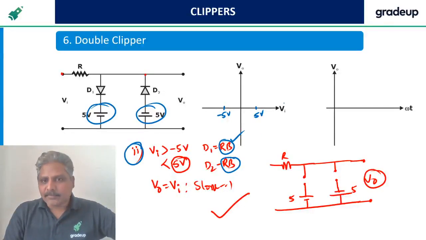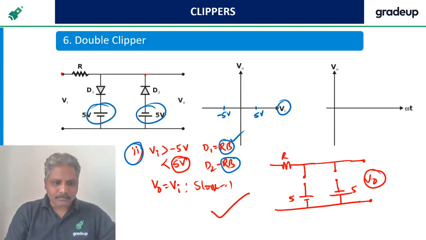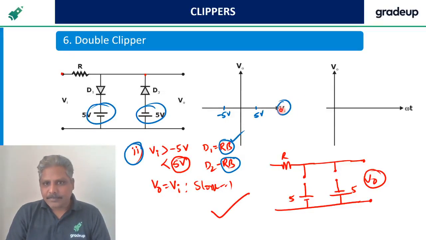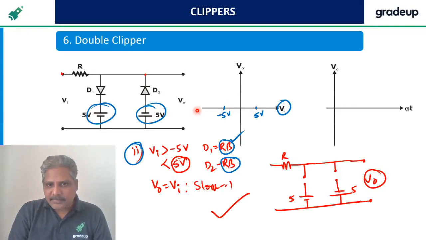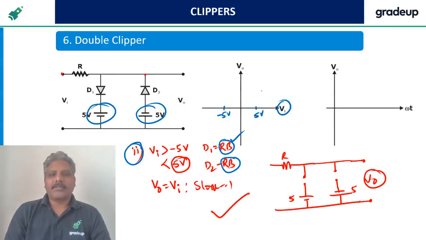Now Vi can be less than minus 5. See guys, this is the Vi axis. Vi can be less than minus 5, can be between minus 5 and plus 5, can be more than 5. These are the cases. So case 1, Vi less than minus 5.